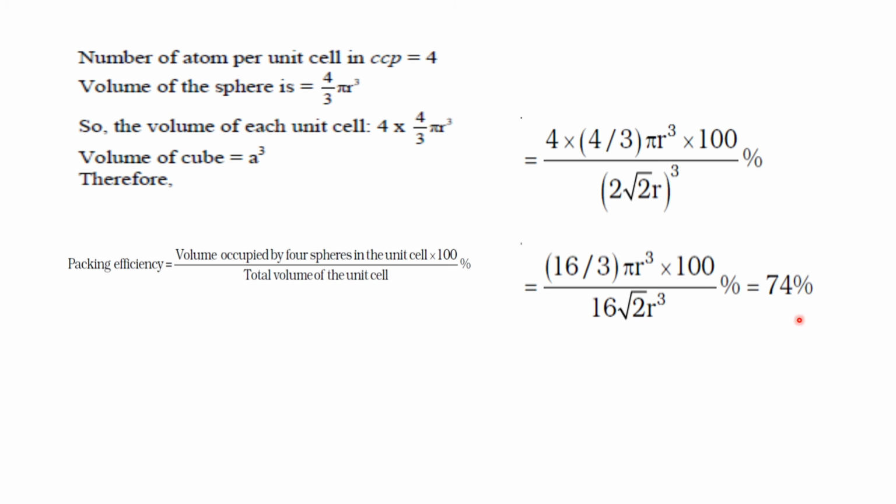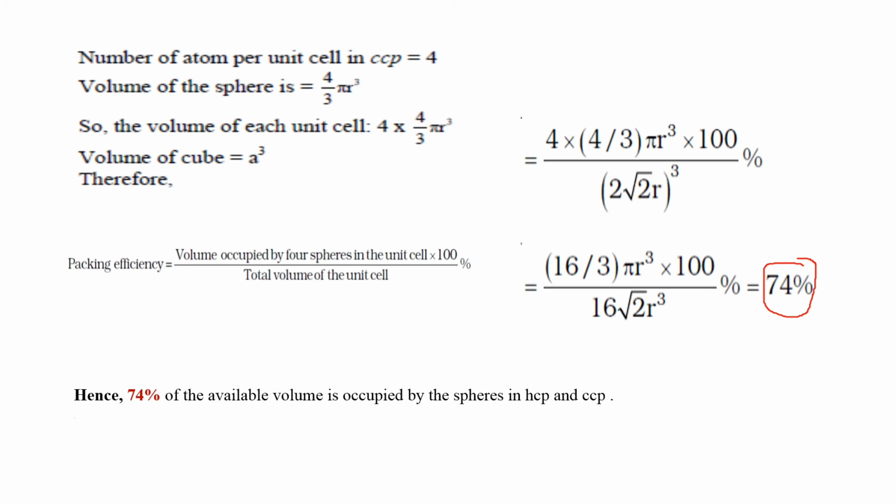And now calculate: 74% packing efficiency in CCP, and it is the same for FCC.